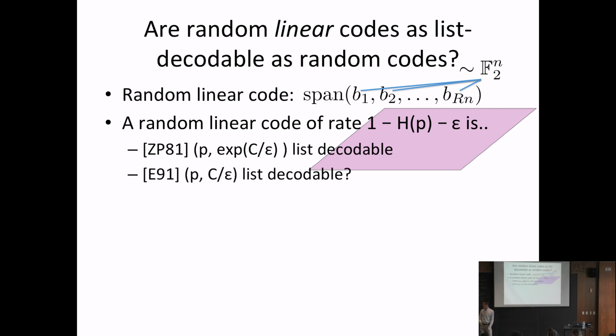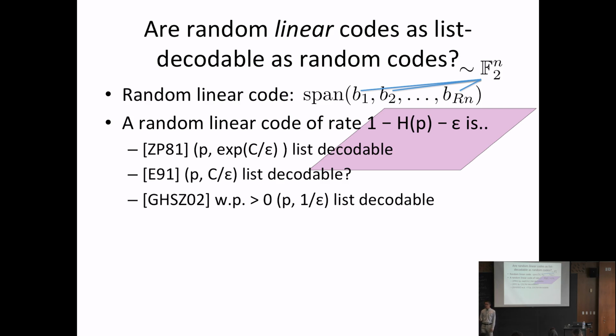So in 1991, Elias asked explicitly, can we show that random linear codes are list decodable with list size linear in 1 over epsilon? In 2002, Guruswami, Håstad, Sudan, and Zuckerman made progress on this problem by showing that there exist codes of rate 1 minus h(p) minus epsilon that are list decodable with list size 1 over epsilon. So this really is 1 over epsilon, the same 1 over epsilon, not some O of 1 over epsilon.